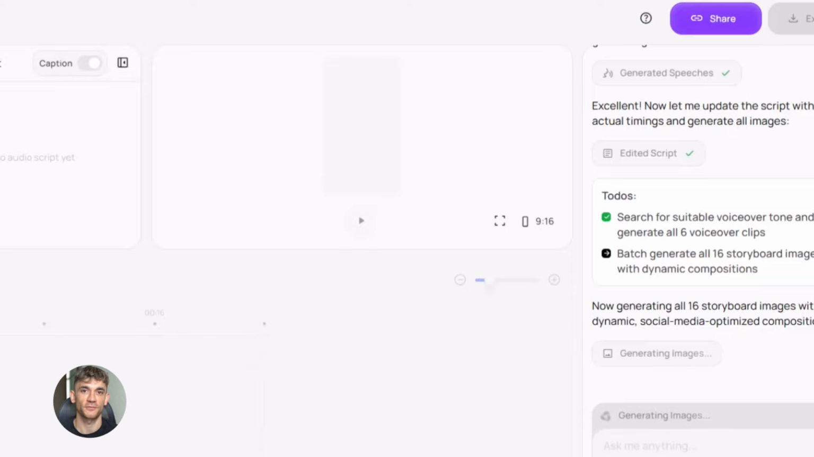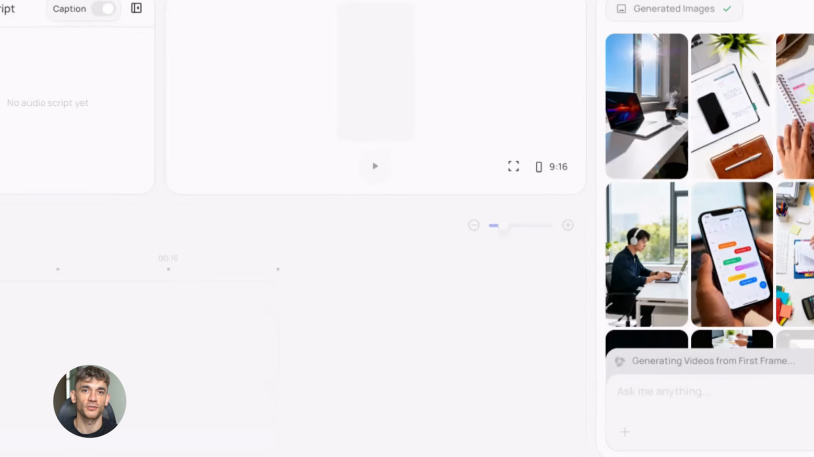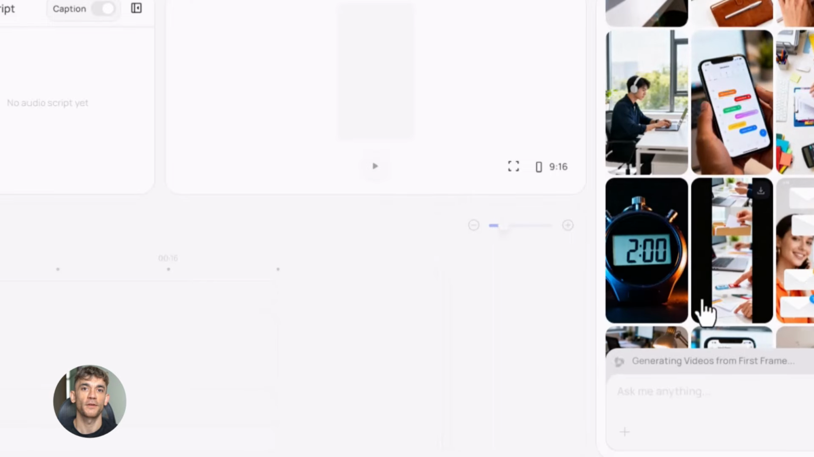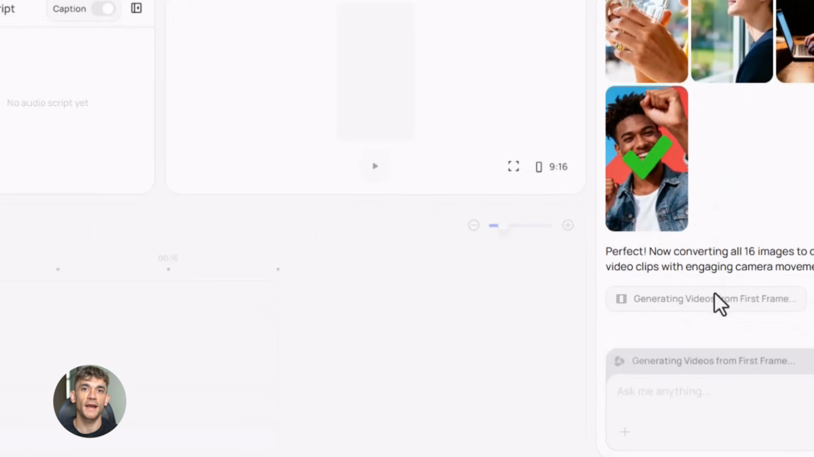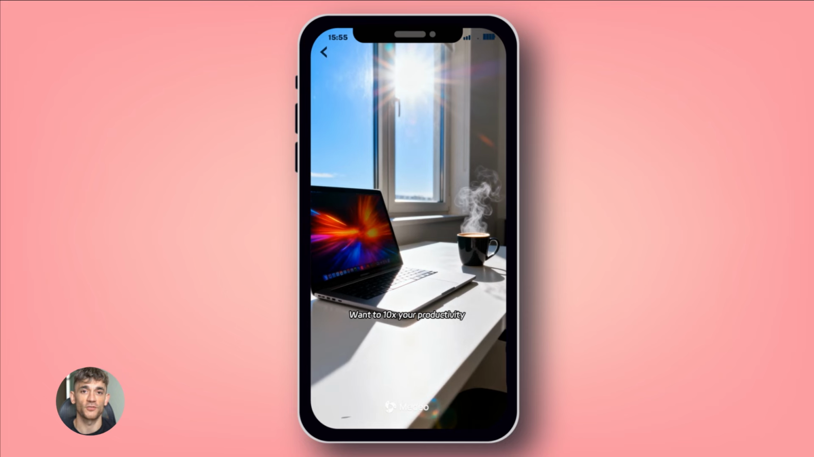First, it generates the visuals, not stock footage, not random images, dynamic visuals that actually match what you're saying. The AI picks scenes that support your message. It creates movements that keep people watching. It builds out a complete visual story. Then it adds the voiceover, professional quality, natural sounding, not robotic. The AI reads your script with proper pacing, proper emphasis, proper pauses. It sounds like an actual person talking.